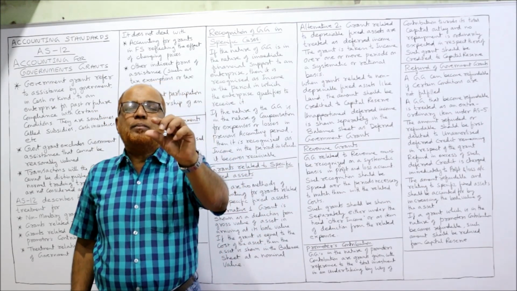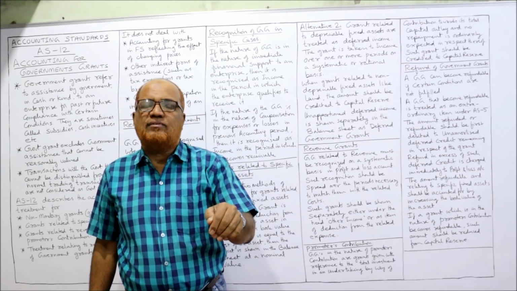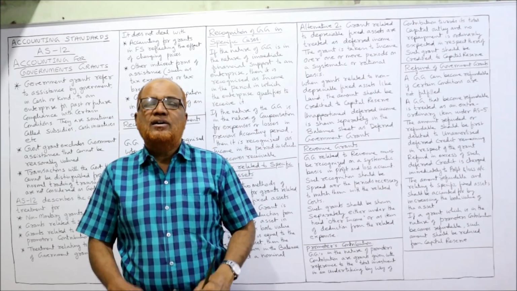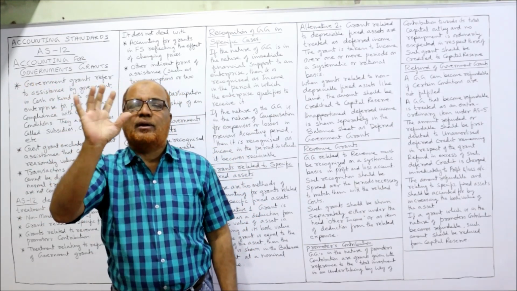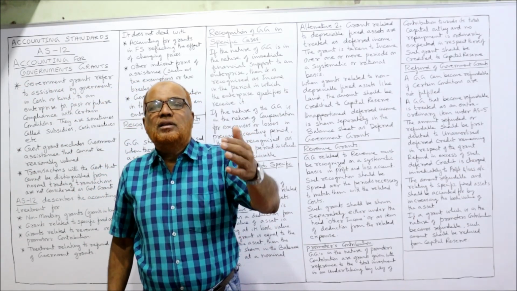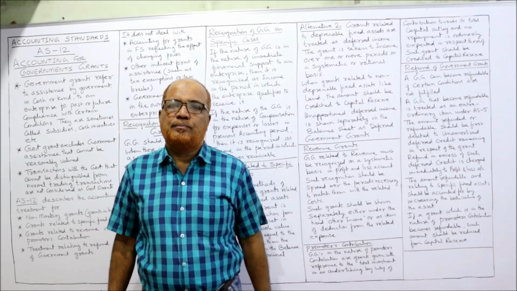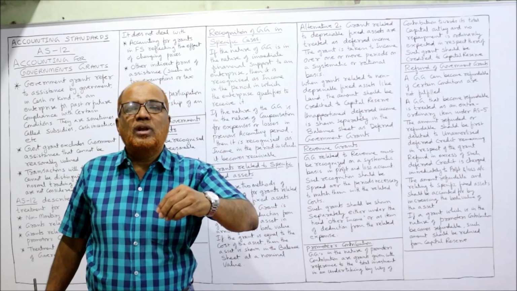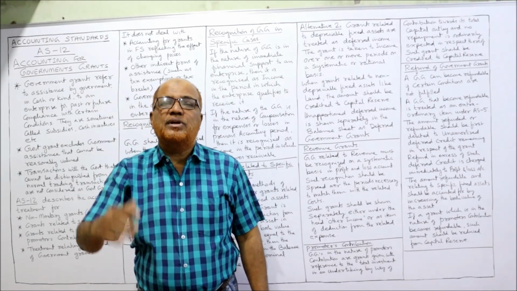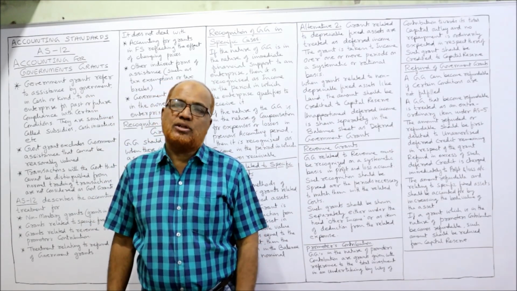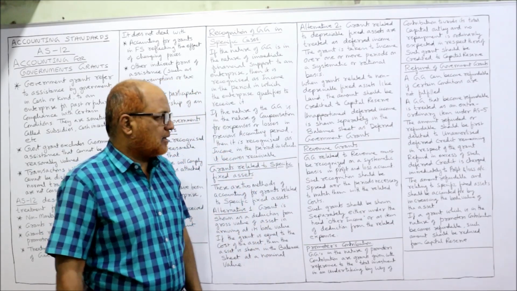Example, 10 lakh rupees was the cost of the machine, for which 4 lakh rupees grant was received. So when we receive the grant, we have deducted 10 lakh minus 4 lakh, 6 lakh rupees book value we were showing. But later on, the government has taken back the grant. That means the enterprise has to refund the grant. In that case, we add up 4 lakh rupees to the book value of the machine. Now the machine will be shown as 10 lakh, not 6 lakh.